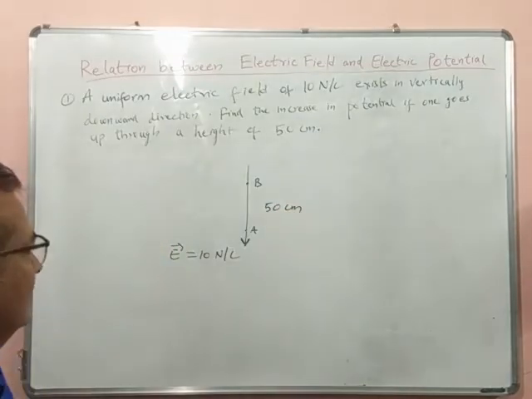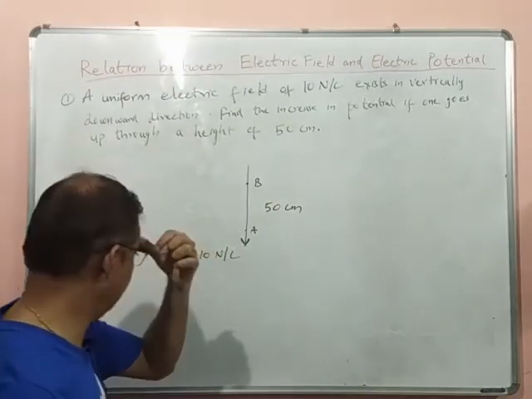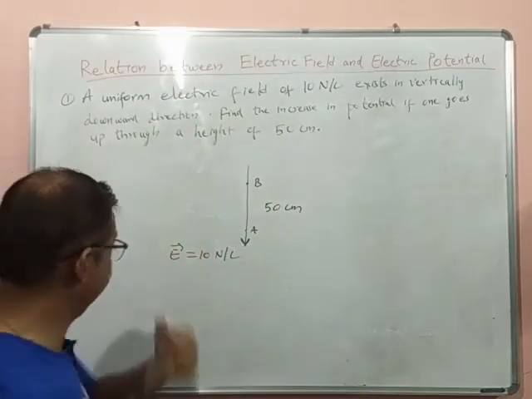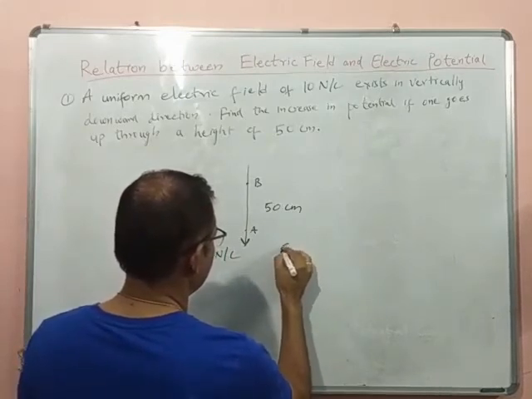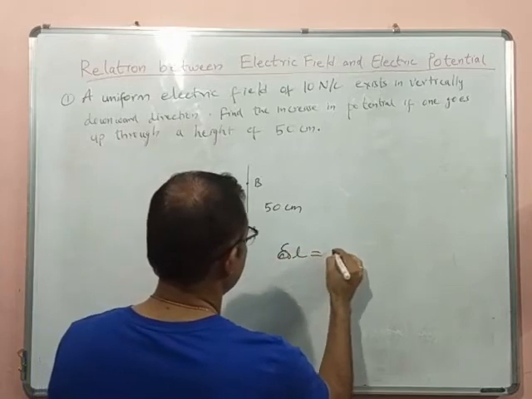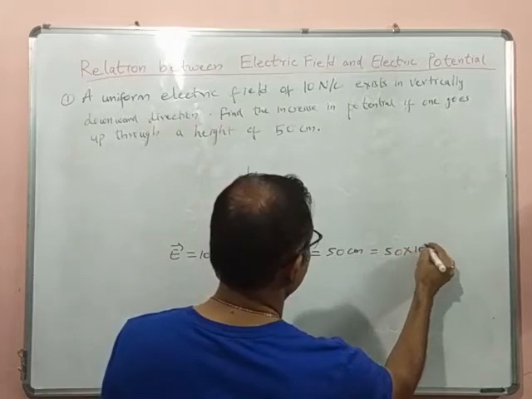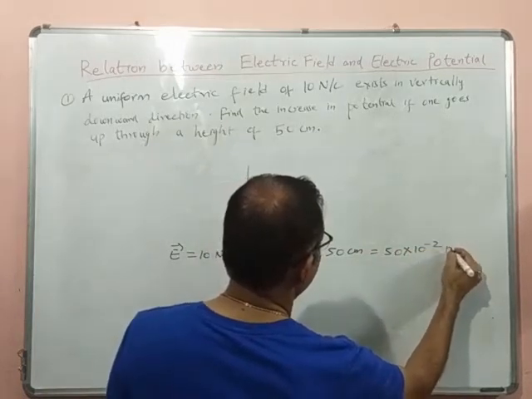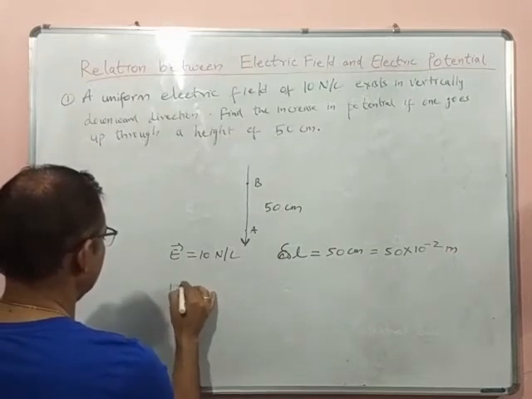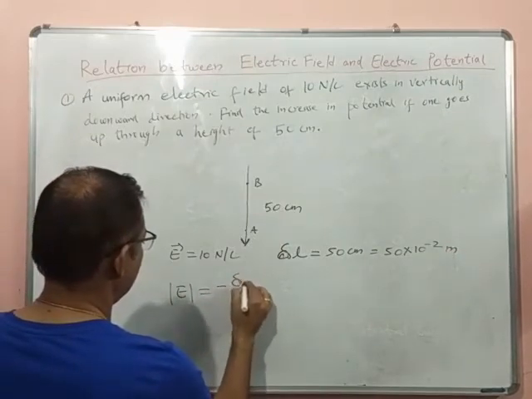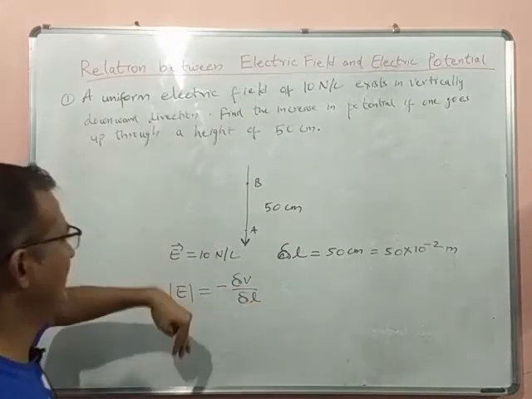So AB is the displacement, delta L, which is 50 centimeter, equal to 50 into 10 to the power minus 2 meter. Now we know E is minus delta V upon delta L in the direction of the electric field.